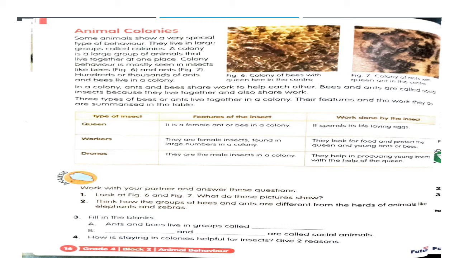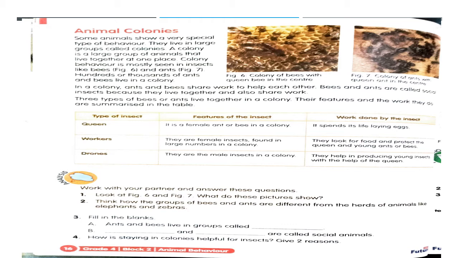This is a special type of behavior where so many animals live together in one group under a colony. Here you can see a colony of bees, and here a colony of ants. We cannot count how many bees or ants are there in that group. It is a very large group, and they all live together in one place. That is known as a colony, children.